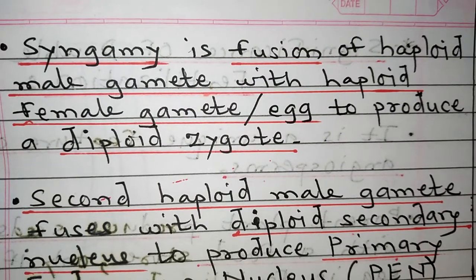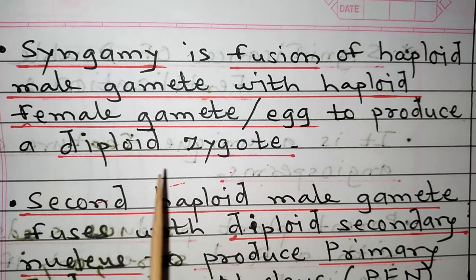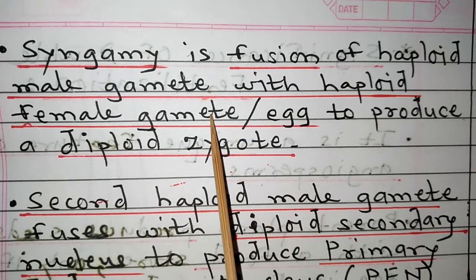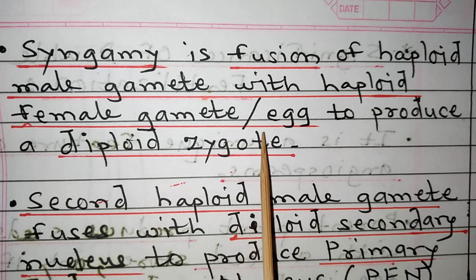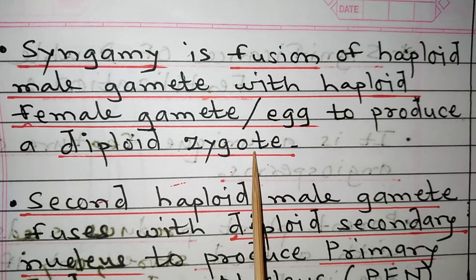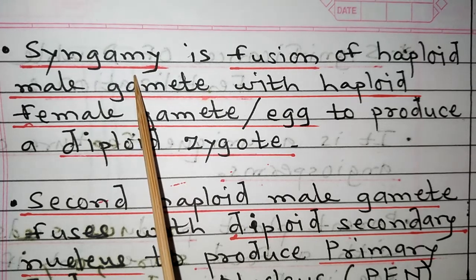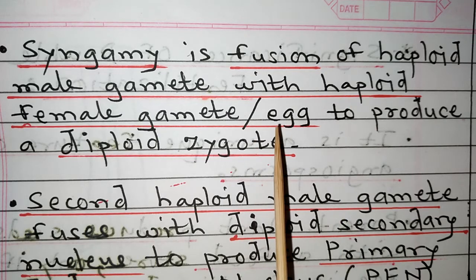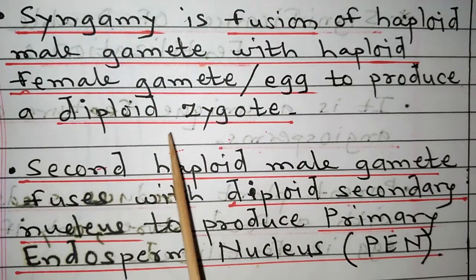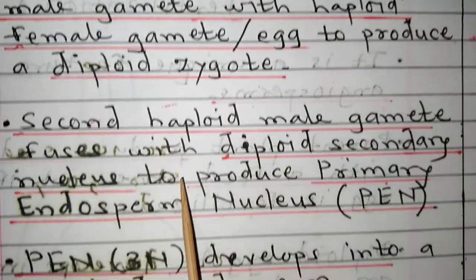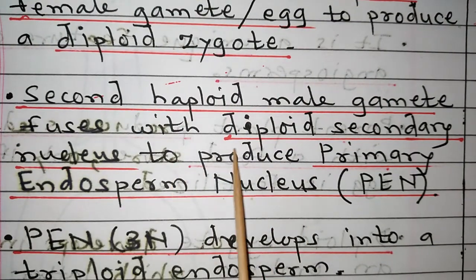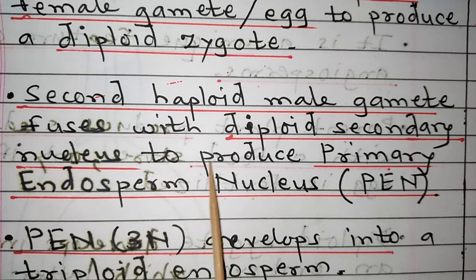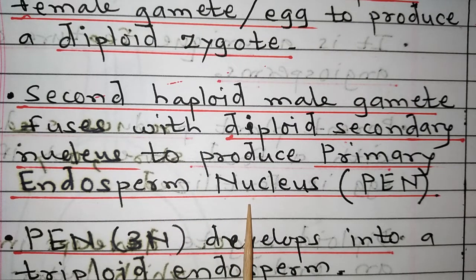So syngamy, as I have told you a number of times, is the fusion of a haploid male gamete with a haploid female gamete or egg to produce a diploid zygote. So what is the product of syngamy or first fusion? Diploid zygote, because the male gamete and female gamete are haploid. They result in the formation of a diploid zygote. The second haploid male gamete fuses with the diploid secondary nucleus to produce the primary endosperm nucleus. That is PEN, primary endosperm nucleus.